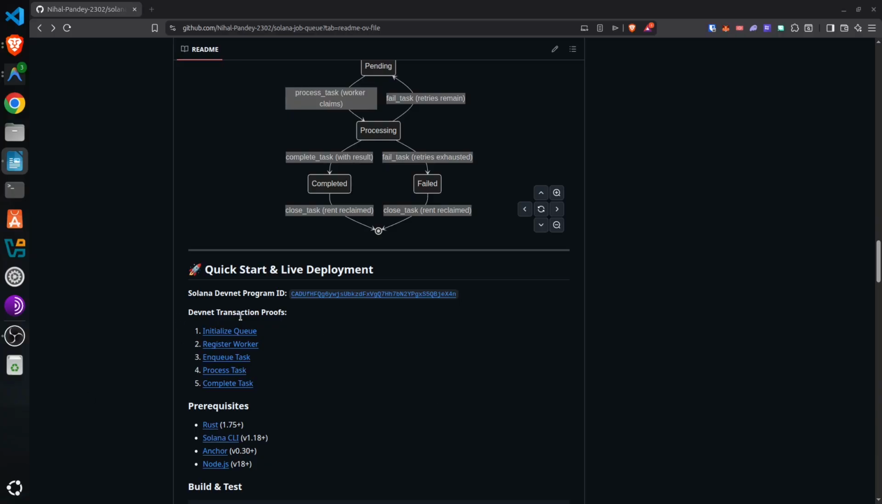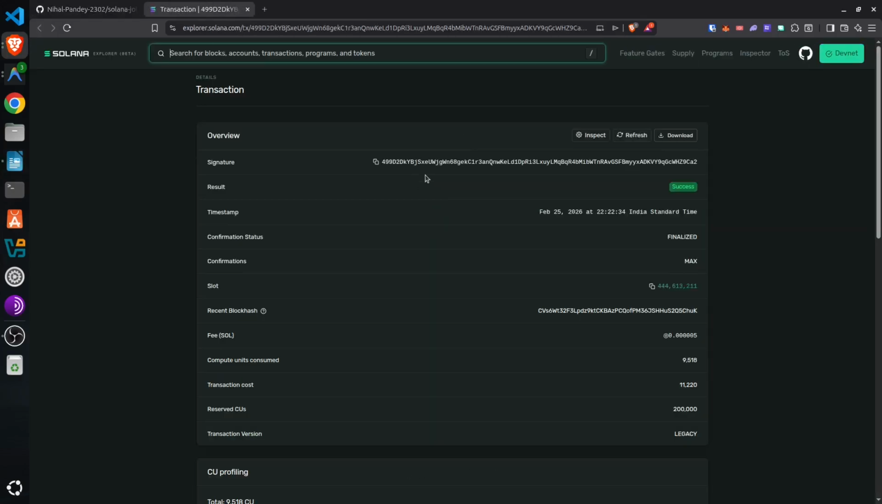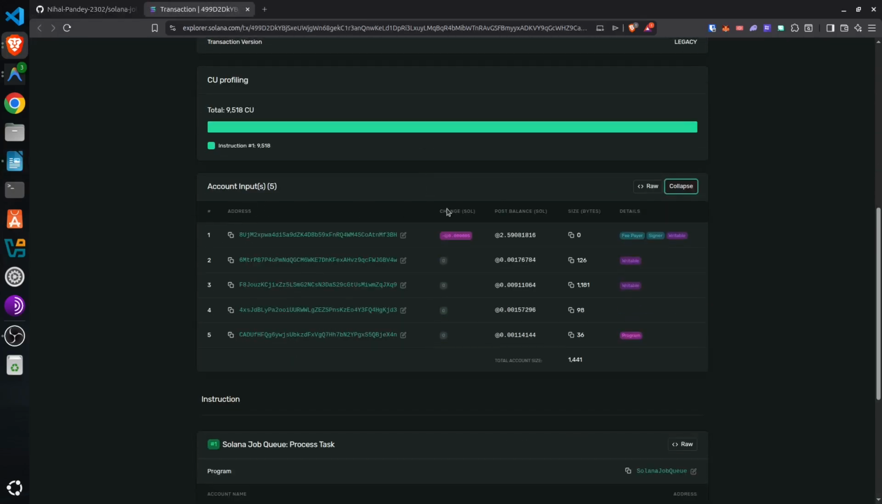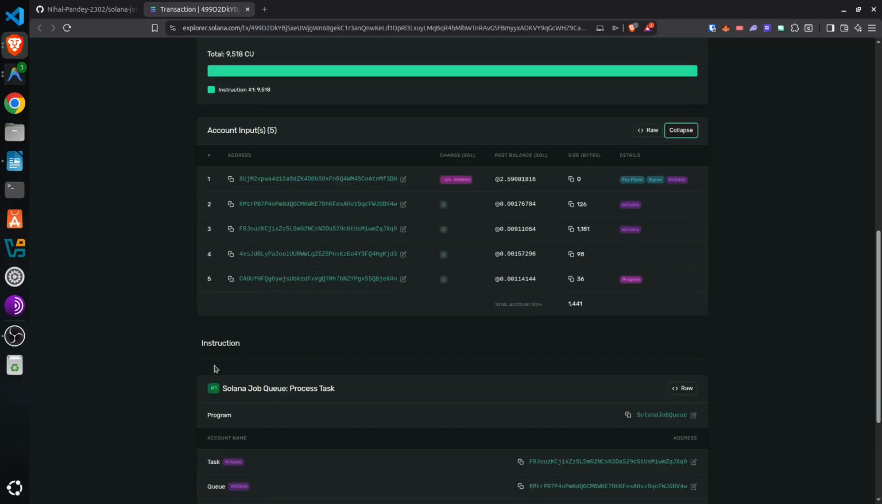I've already completed some transactions, and this is the Devnet program ID. Let's just use any one of these, like the process task. I can just open it, and it will open the Solana transaction explorer. As you can see right here, we have the address, the change, the post balance, and what it did. The Solana job queue process fast. And let's see it in action out in Devnet.